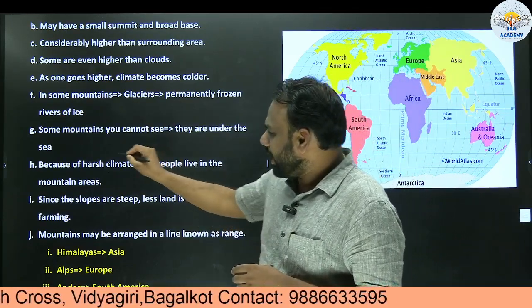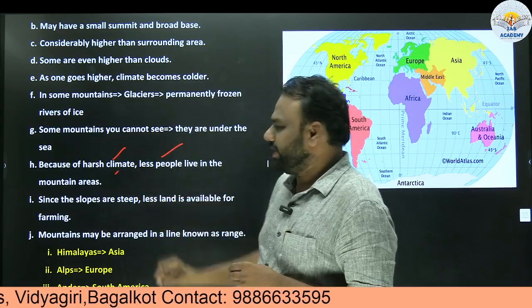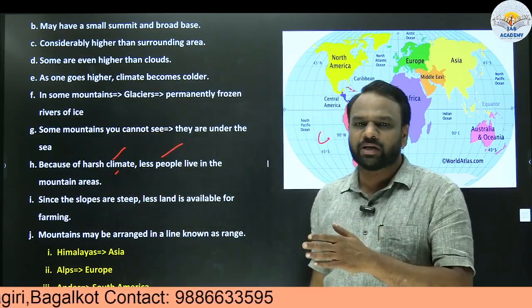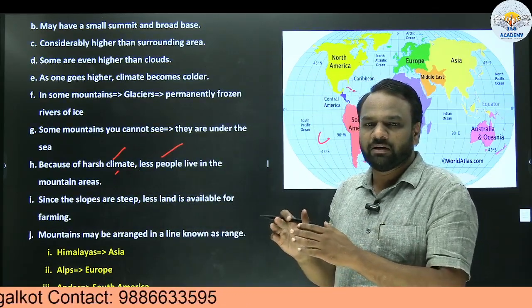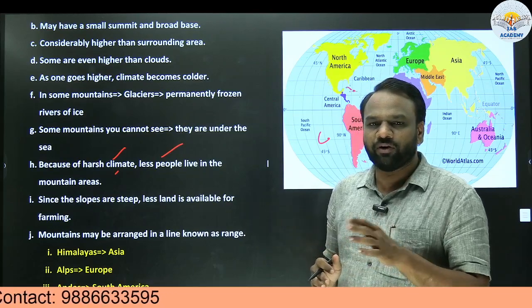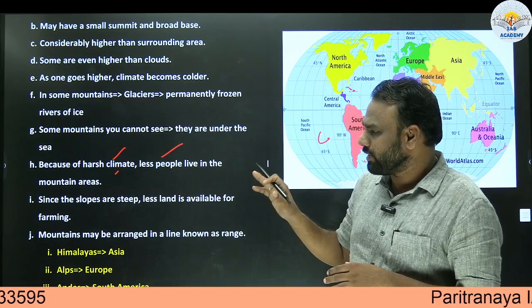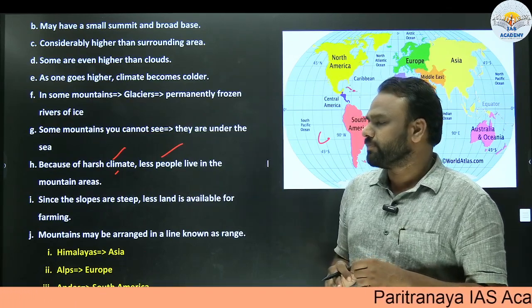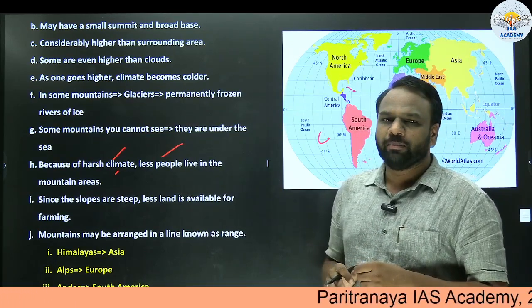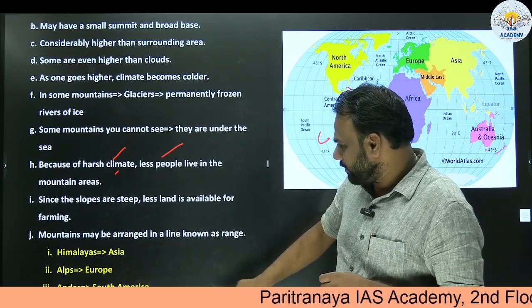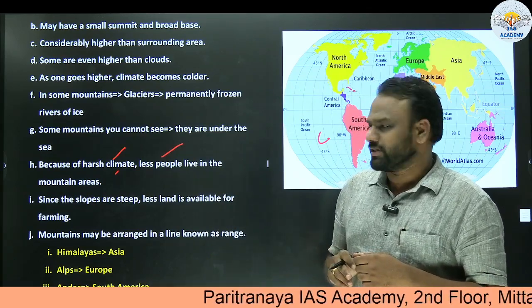Because of the harsh climate, fewer people live in mountain areas. When it comes to mountains, plateaus and plains, more people prefer to stay in plains. Why they prefer plains, we'll see later on. But we have less habitation in mountain areas. Why? Because of the harsh climate, people do not prefer to stay in mountain areas.